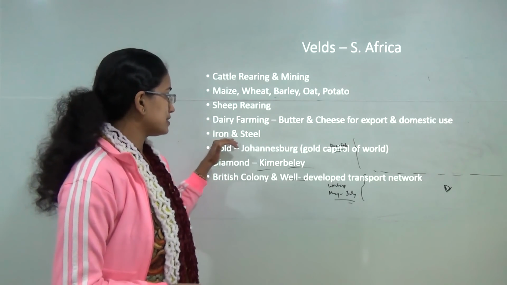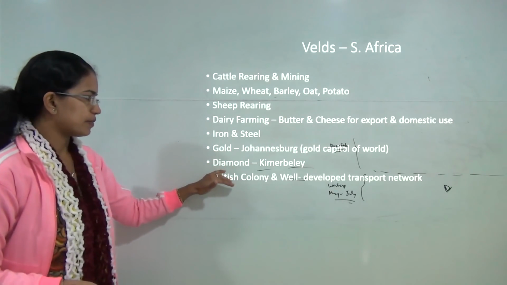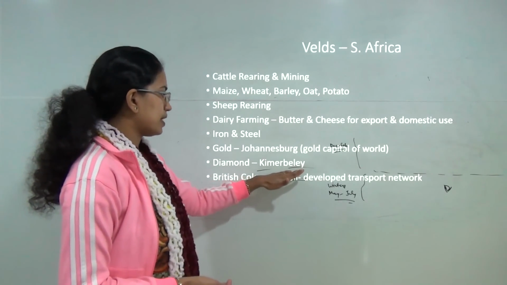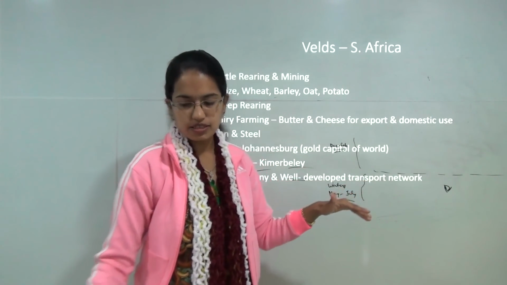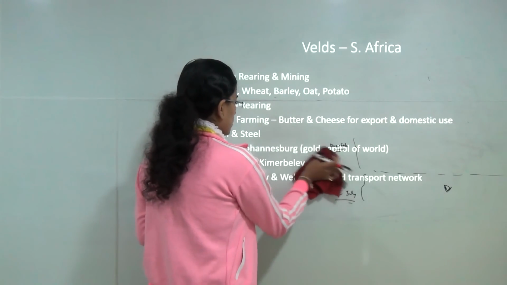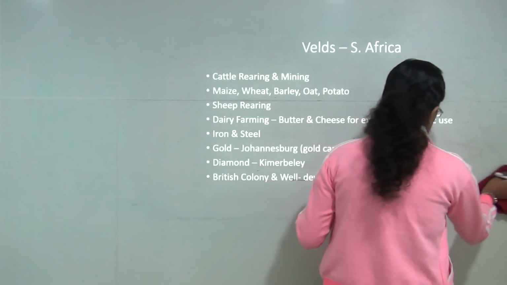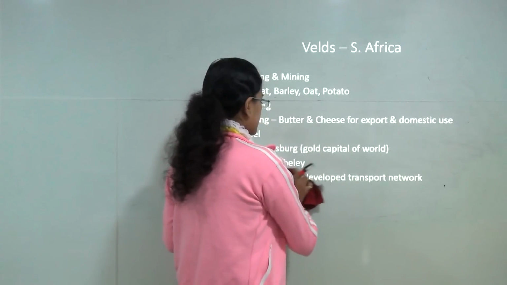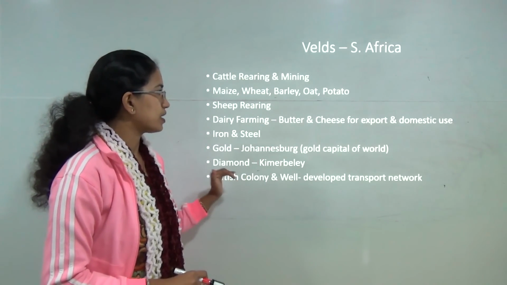Then you have the iron and steel industry. The two major minerals that are mined here are gold and diamond. Diamond is mined in the Kimberley mines and gold is mined in Johannesburg. Johannesburg is also known as the gold capital of the world. Now this region was a British colony, and as a result they have a very well developed transport network and communication network in South Africa.